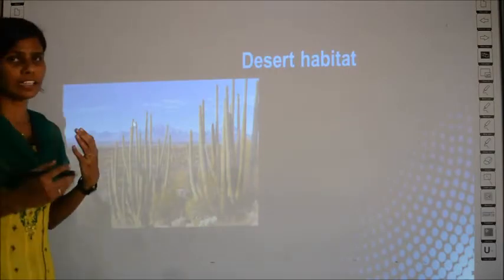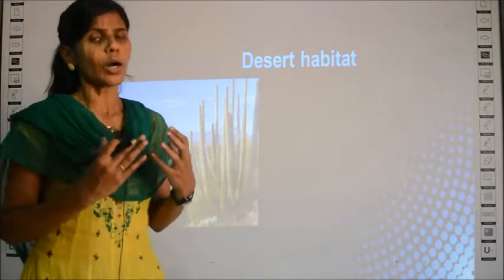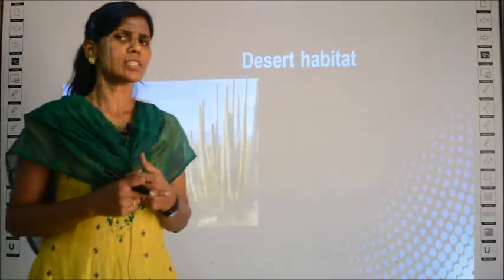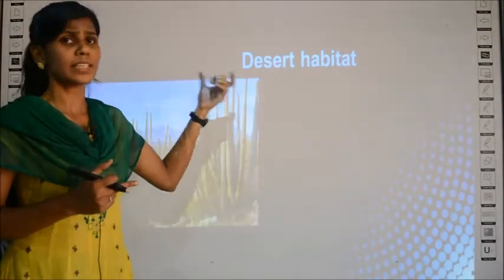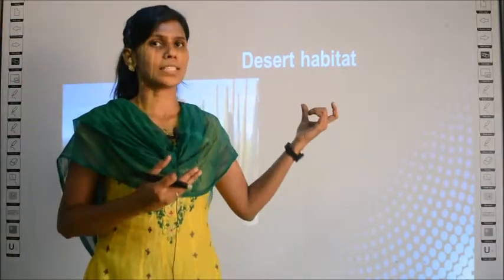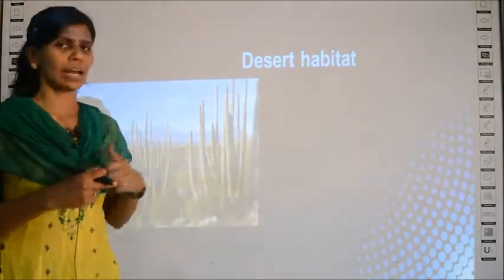Before learning about the adaptations, what is a desert habitat? What is a habitat? Habitat is the place where an organism lives. Say for example, what is your habitat? Where do you live? Your habitat is your house. It is the place where you live, no? What is a desert habitat? The place where plants can live in a desert. For the plants, it is the habitat, right?